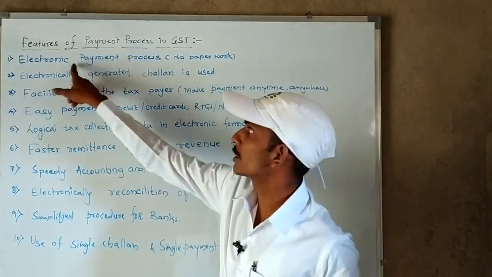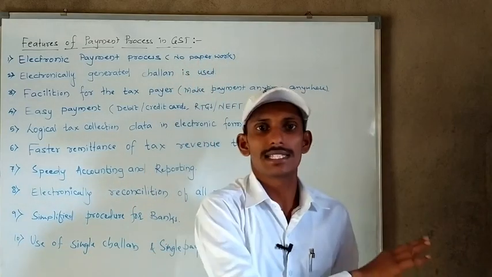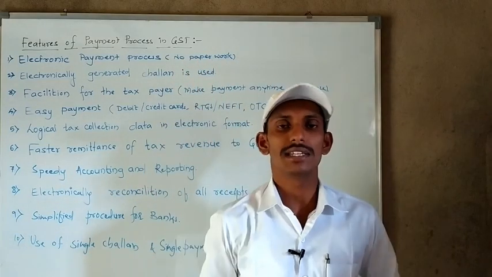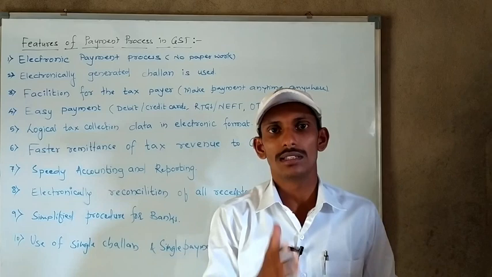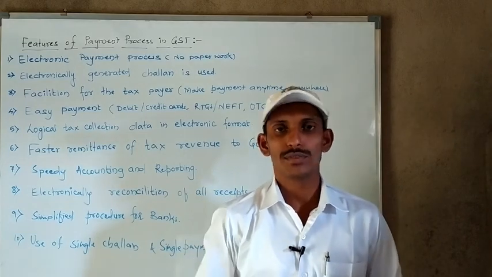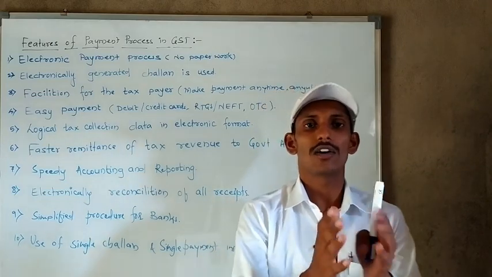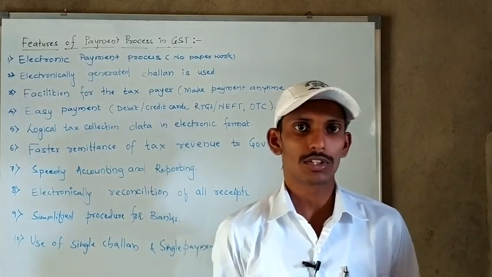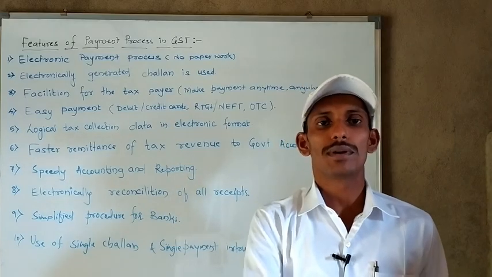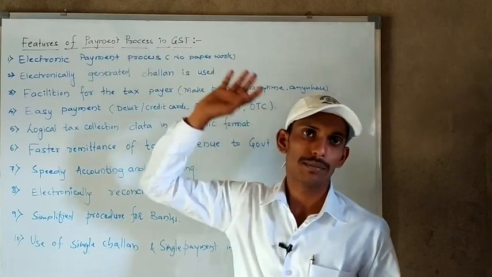Okay, that is the electronic payment process, and here no paperwork is involved. In the earlier indirect tax system, most of the work was done on paper. But in GST, all activities are done electronically, so no paperwork takes place. So this is the first feature, the electronic payment process.